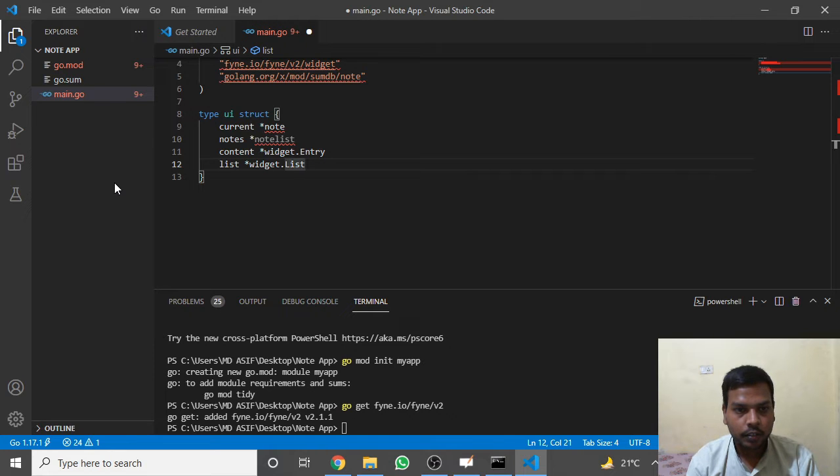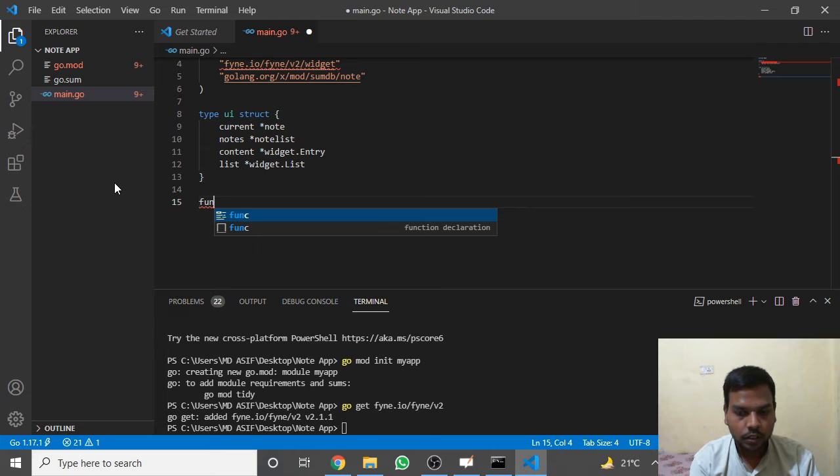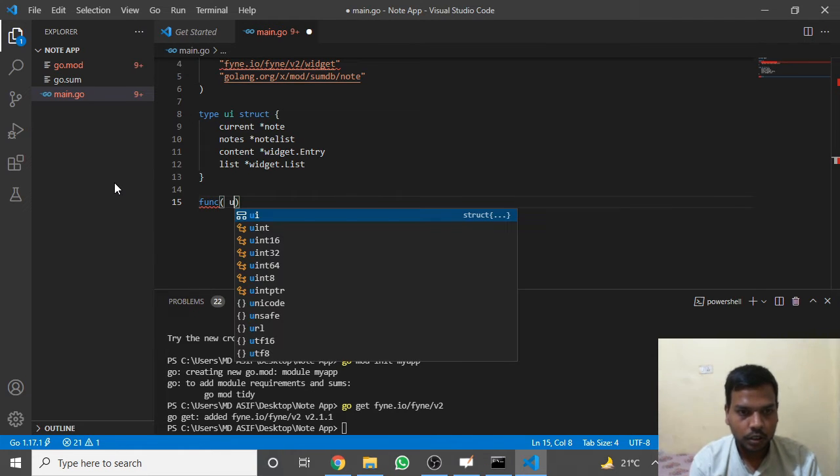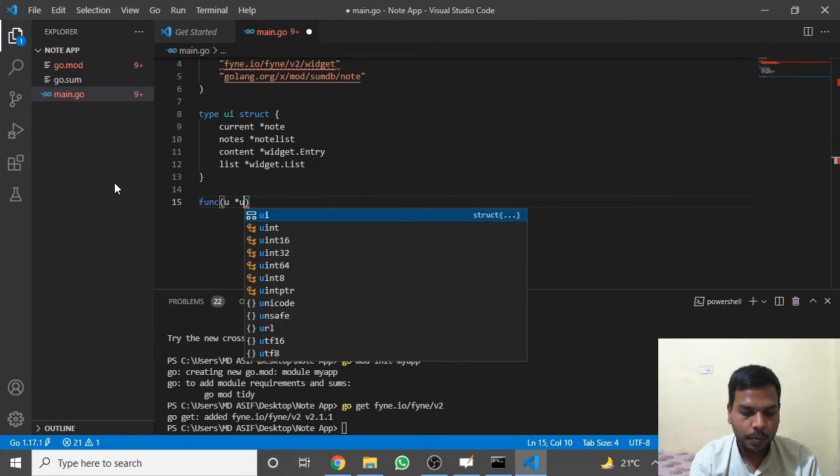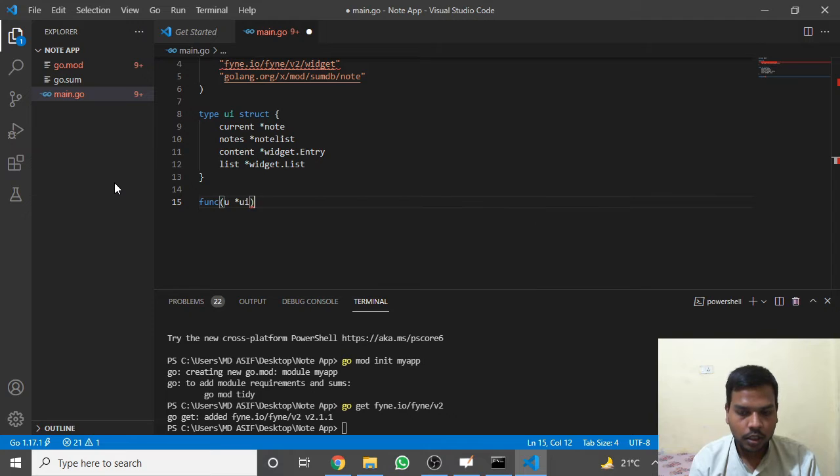After that, let's write a function which takes an argument u of type user interface, and it will perform add note.